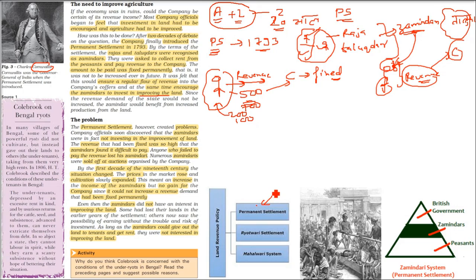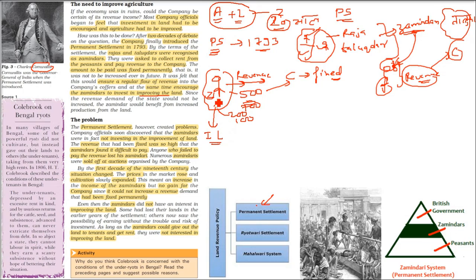So in the permanent settlement, the amount was fixed. Permanent settlement took 20 years to deliberate. And the problem started here: the Zamindars were not putting any money in to improve the land. What is the problem? The problem was that the Zamindar was not even getting that money, 500 rupees.